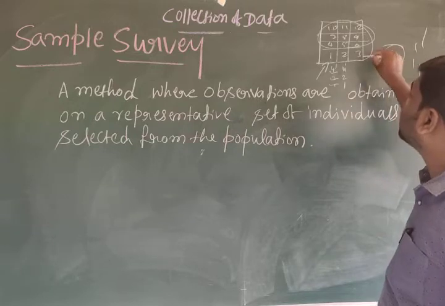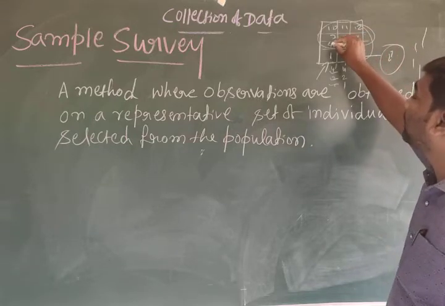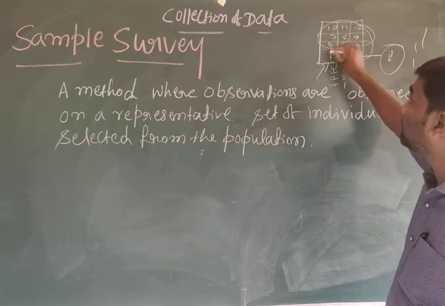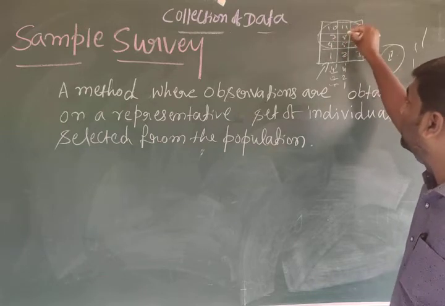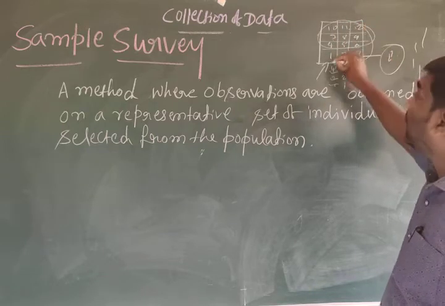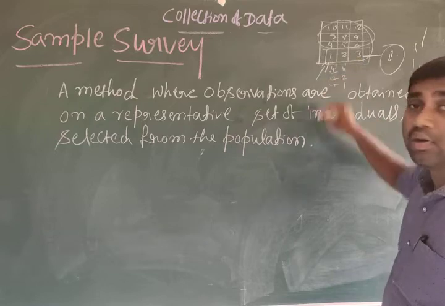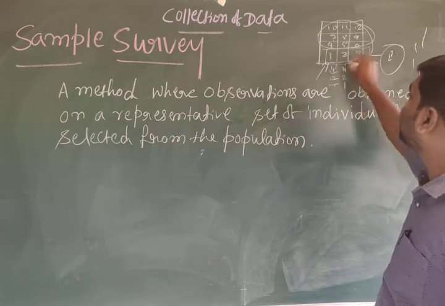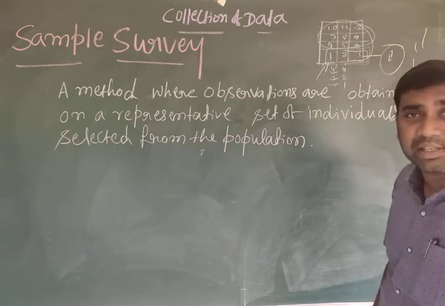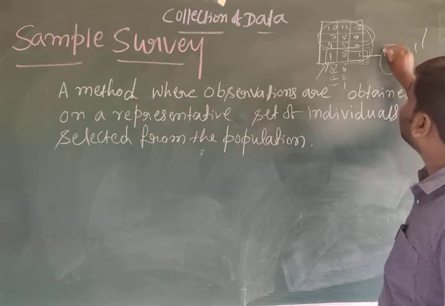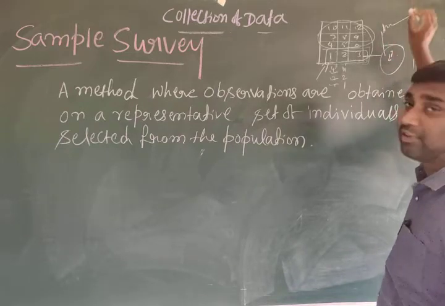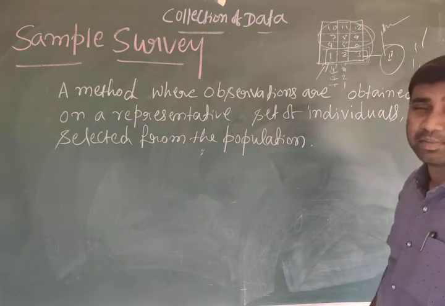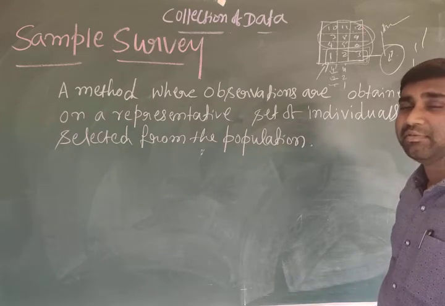At this time he is not ready to calculate complete information and is not ready to investigate all the houses like 4, 5, 6, 7, 8, 9, 10, 11, 12. On the basis of these 3 houses' information, on the basis of 3 families' information, he can mention the average information about these families.